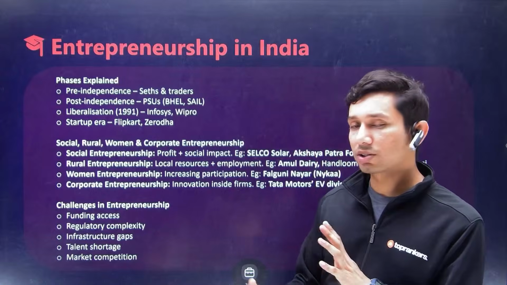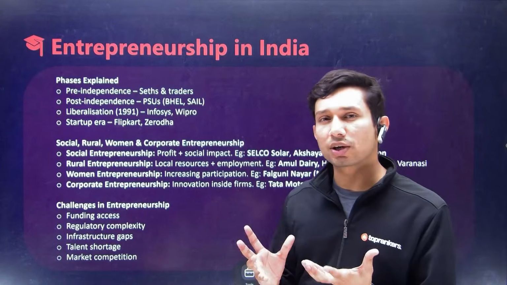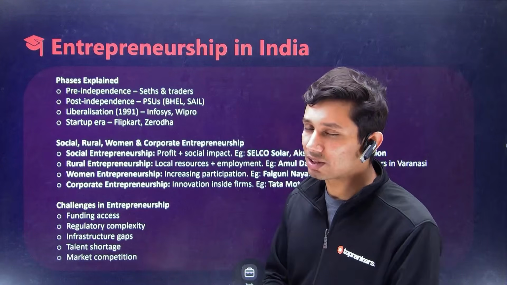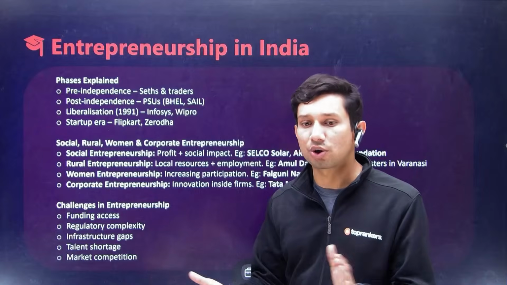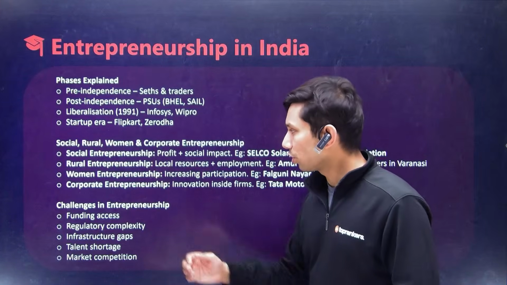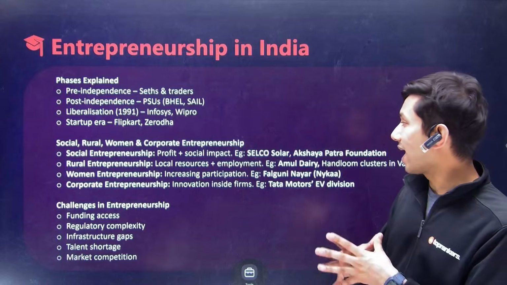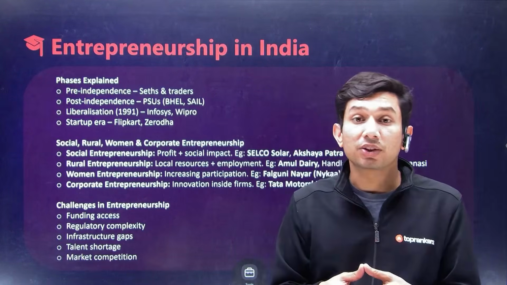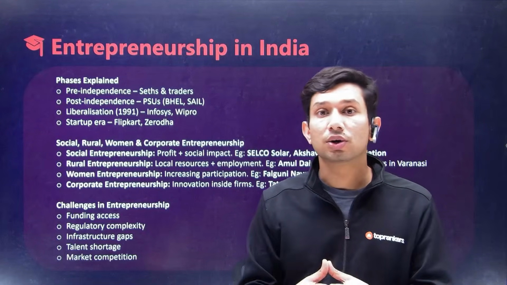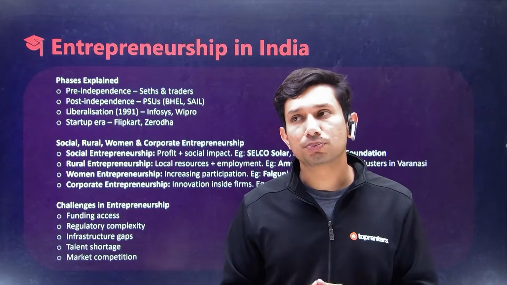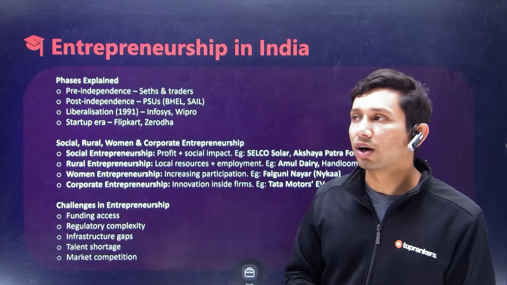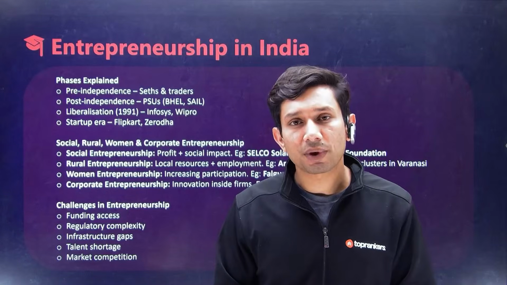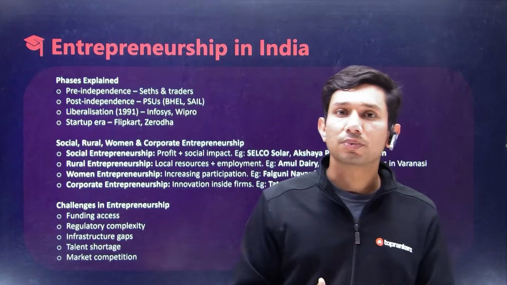Now let's have an understanding of how different kinds of entrepreneurship, apart from the usuals that we see on an everyday basis, have evolved, and what are the clear differences amongst all of these. Social entrepreneurship involves profit and social impact. You could say foundations like Akshaya Patra Foundation, which makes affordable food for the poor and for the needy. They not only do business themselves, they create a positive social impact by serving the needy.